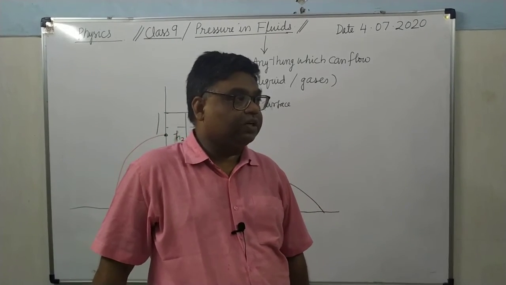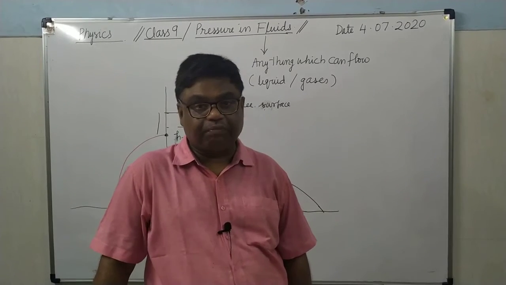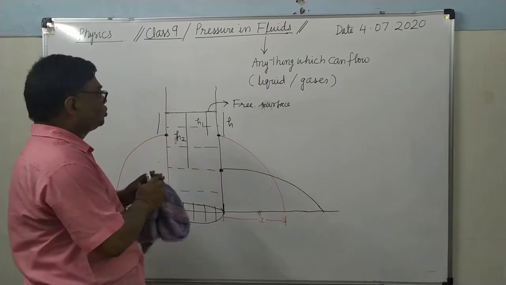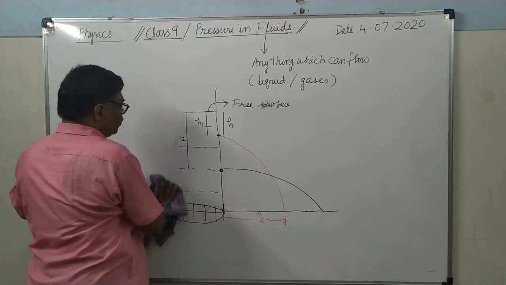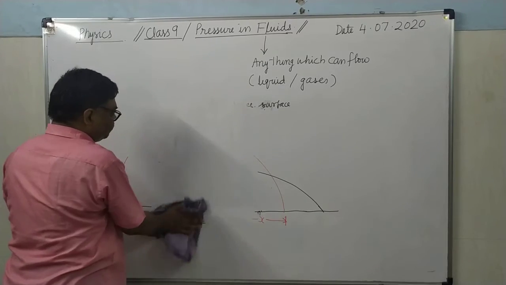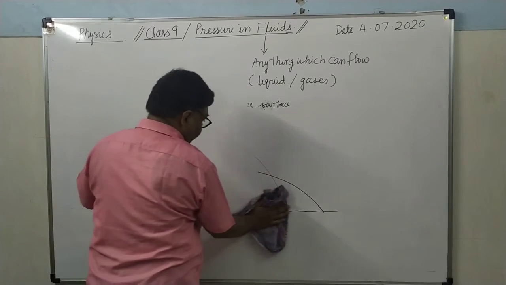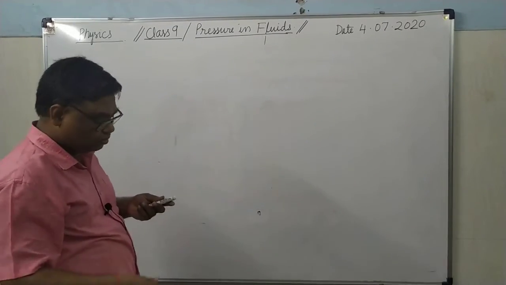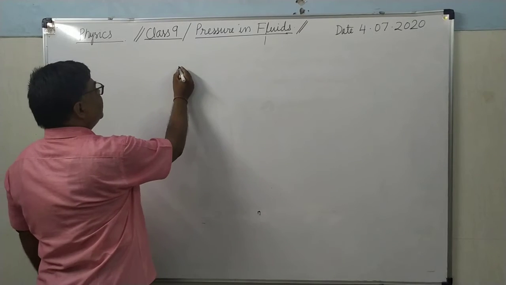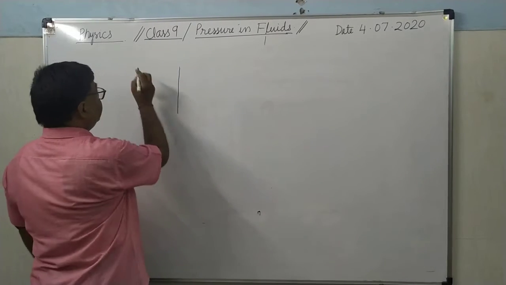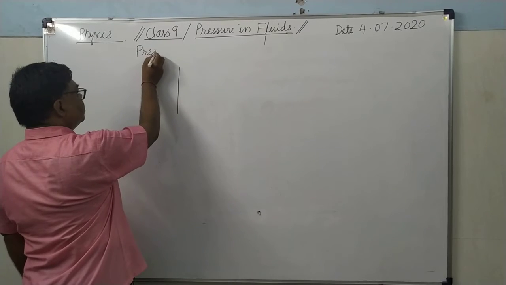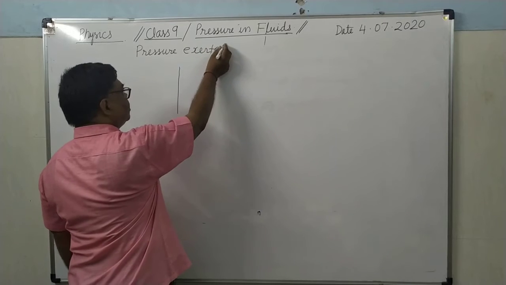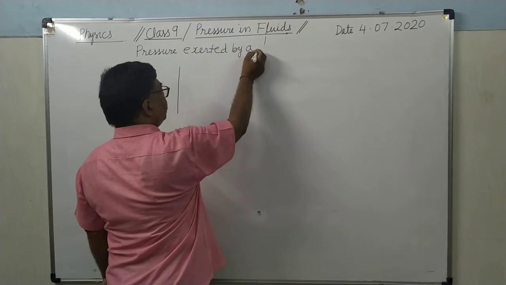Now after this we will deduce the formula of the pressure exerted by the liquid column. So see here, how will you deduce, and this derivation is in your course. You can see here, pressure exerted by a liquid column.